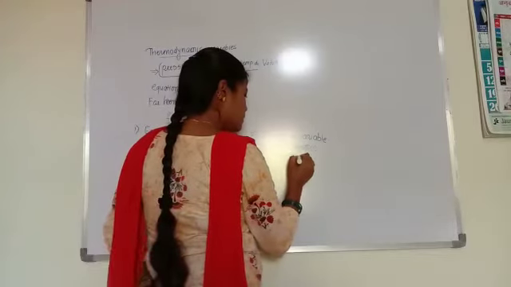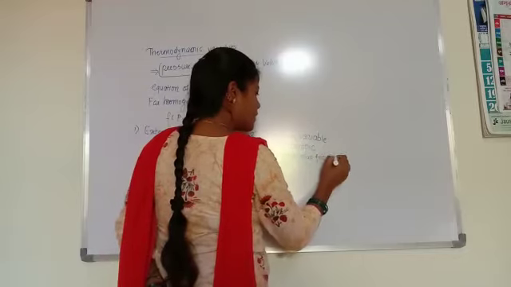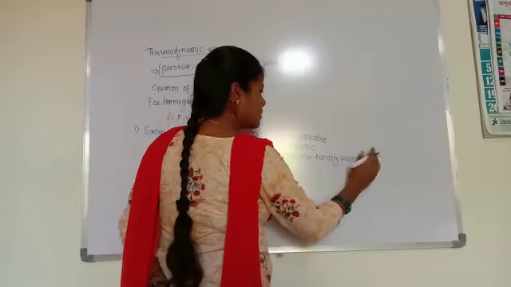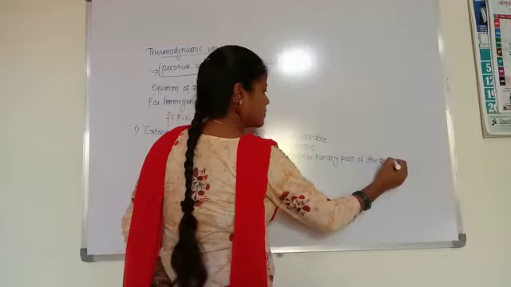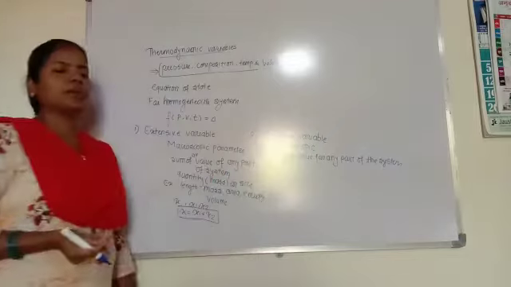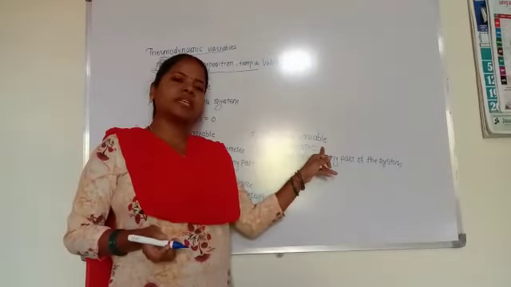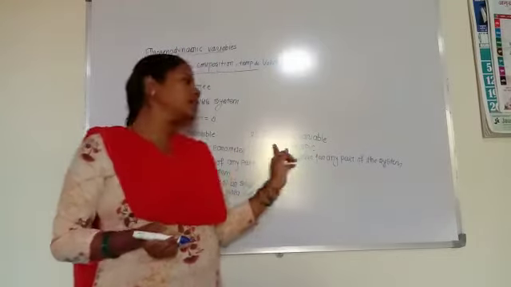Got it? A parameter that describes the system in equilibrium and has the same value for any part of the system is called an intensive variable.